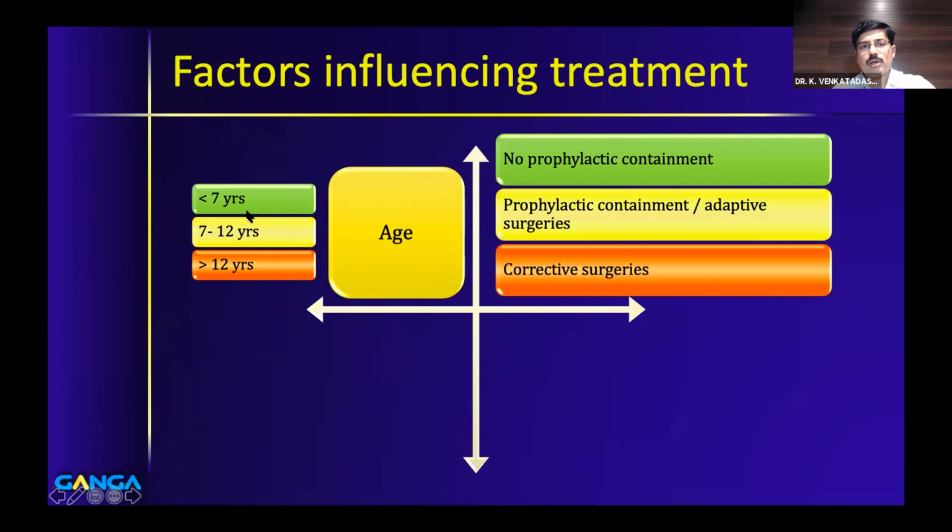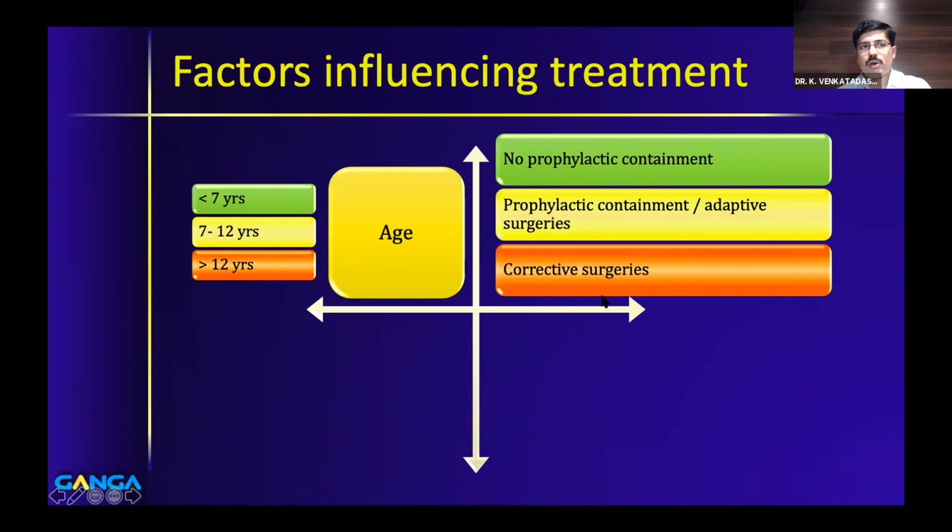Whereas in late onset Perthes, what we call the Perthes which starts after 7 years, which is commonly seen in our country, there is a role for prophylactic containment. And in this age group, when you see the child at 9-10 years, most of them will be in stage 2B or 3A. You can do adaptive surgeries as well. More than 12 years, usually it is in stage 3A or stage 3B or 4, and where you are doing only corrective surgeries.